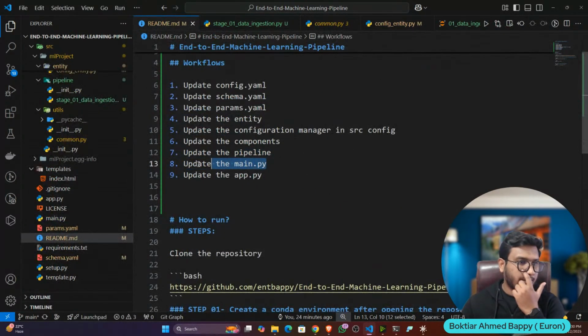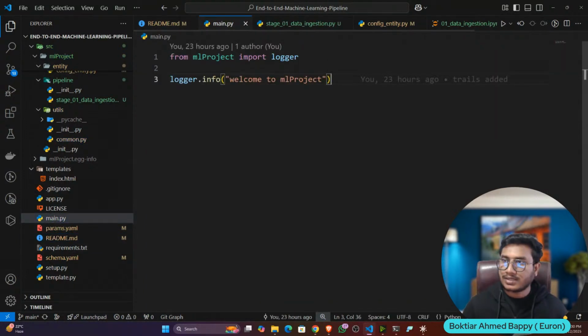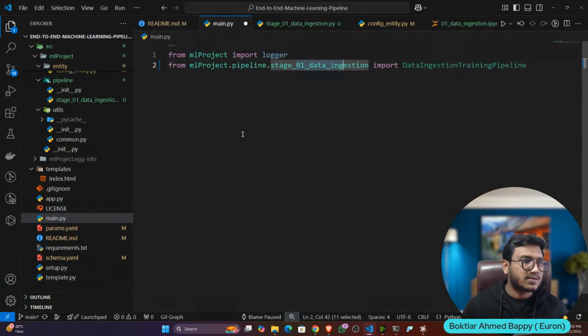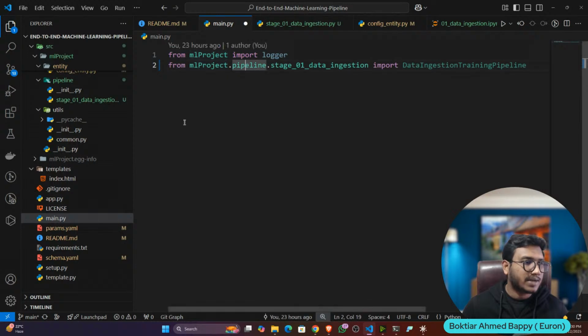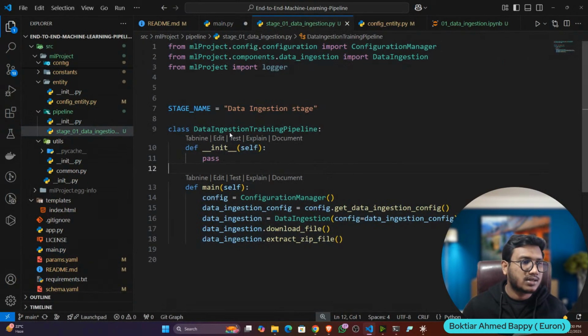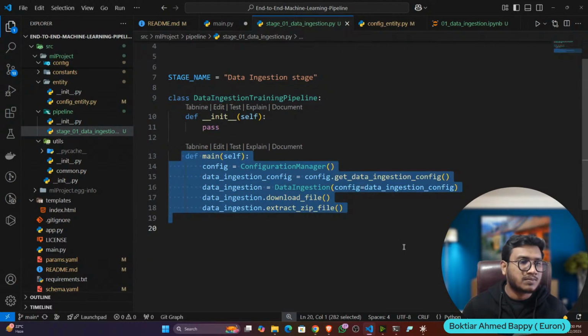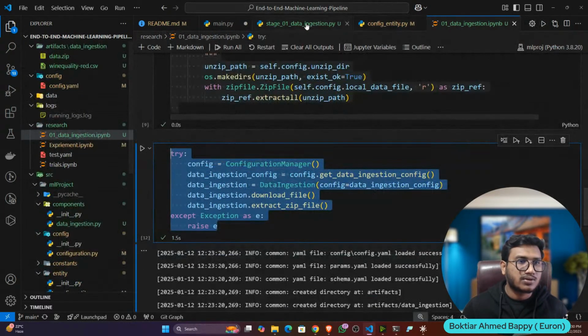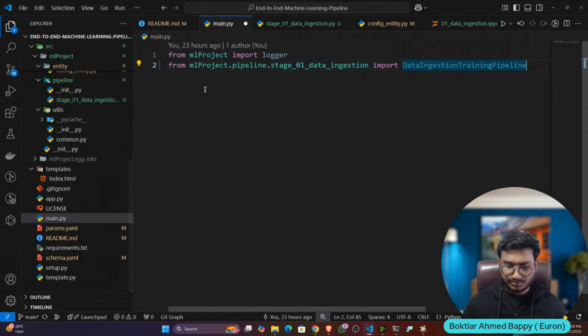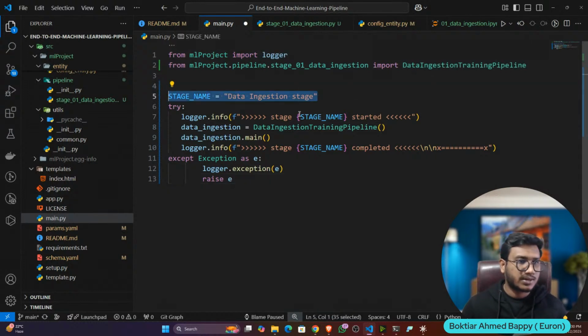Now let's write the endpoint main.py. So I'll open the main.py. Inside that, I'm going to call my endpoints. So first of all, let's import my data ingestion pipeline from the pipeline itself. See here I'm importing logger and ML project pipeline. That means from the pipeline stage 01 data ingestion, I'm importing this particular class. Now if you call this method main, that means your execution will start. So that is what we'll try to do now. So inside main, I'll call like that. Stage 01 data ingestion.